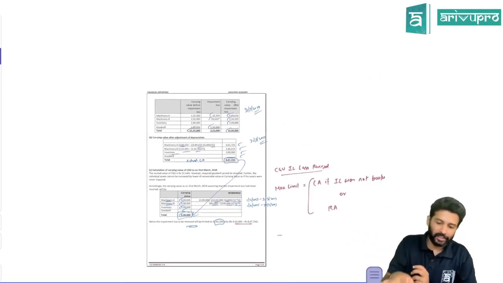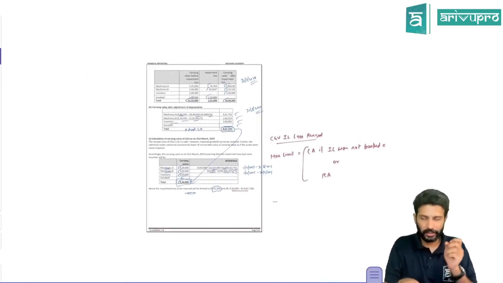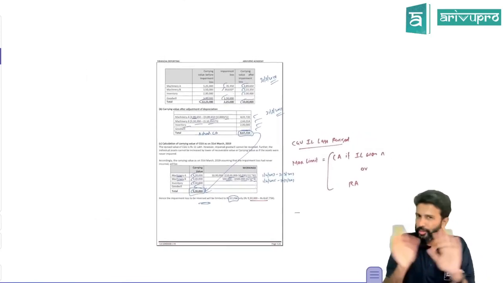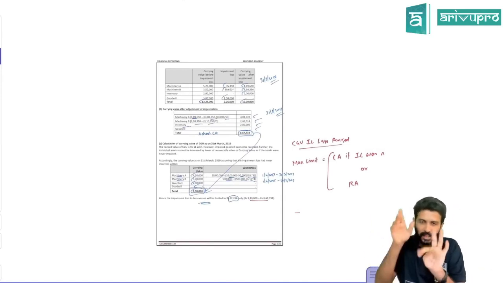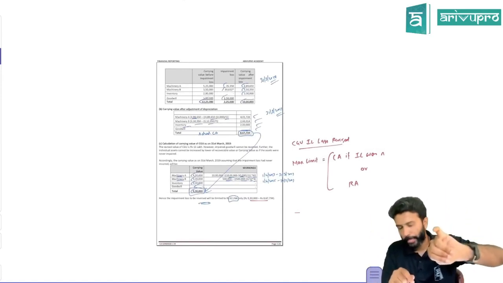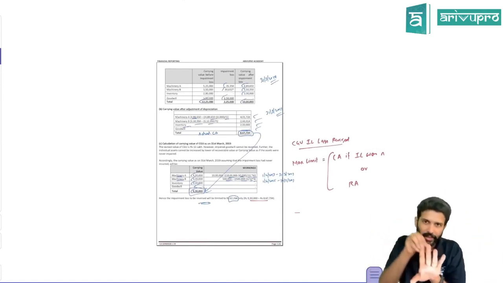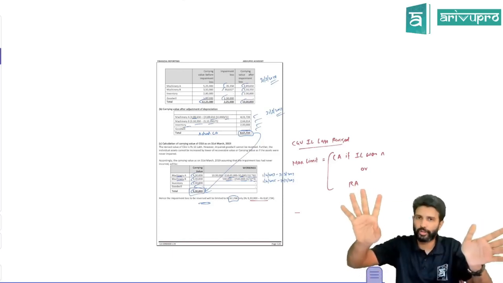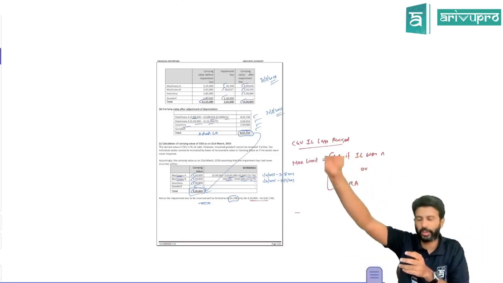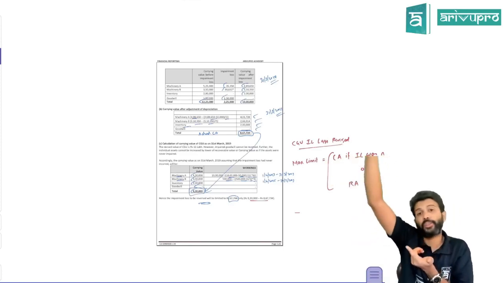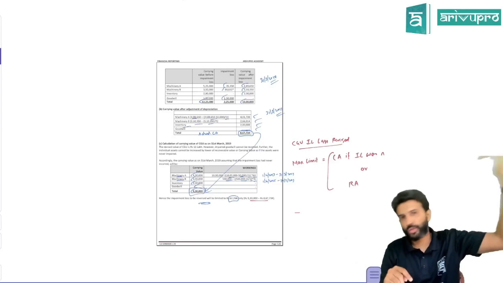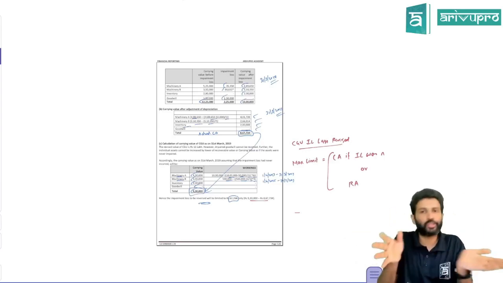Again, let me quickly summarize this particular pointer. There was one CGU here, and that CGU had machinery A, B, inventory, and goodwill. Now, whenever you see assets like inventory and financial assets, current assets or current liabilities, don't allocate impairment loss to them because other standards talk about it. For financial assets and financial liabilities, Ind AS 109 talks about impairment loss treatment. For inventory, Ind AS 2 talks about it. So you can't allocate impairment loss to such assets.